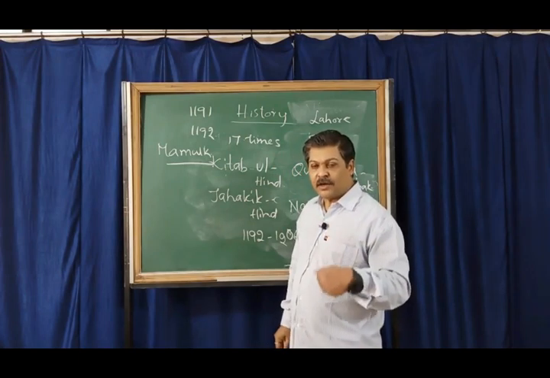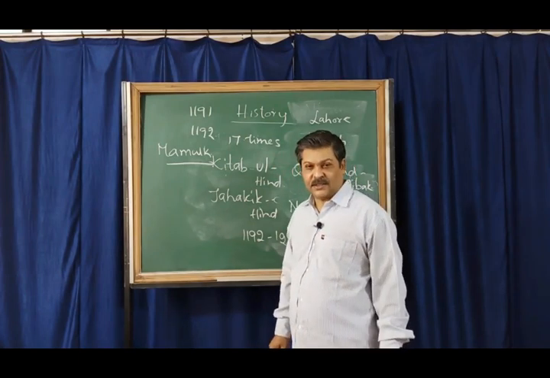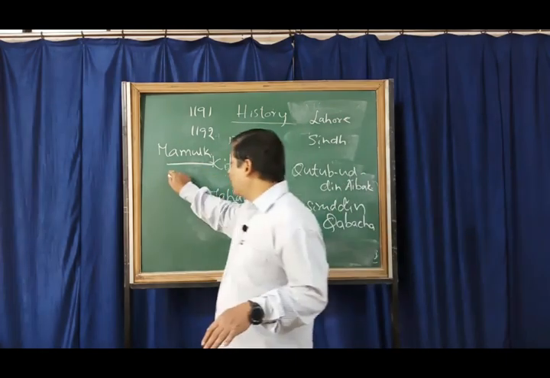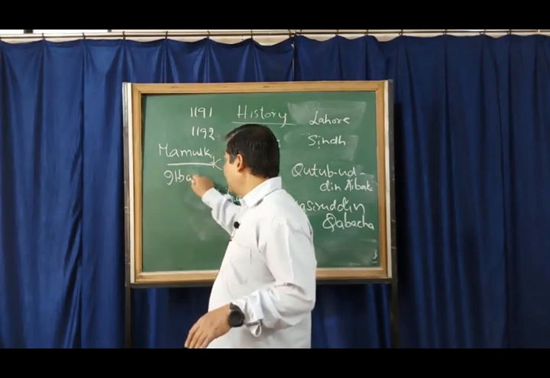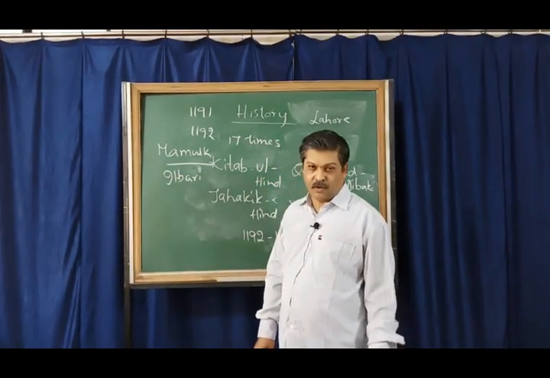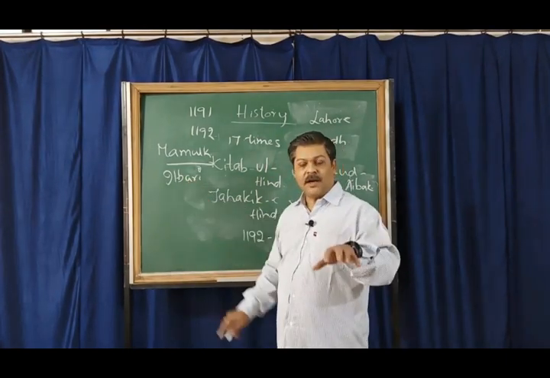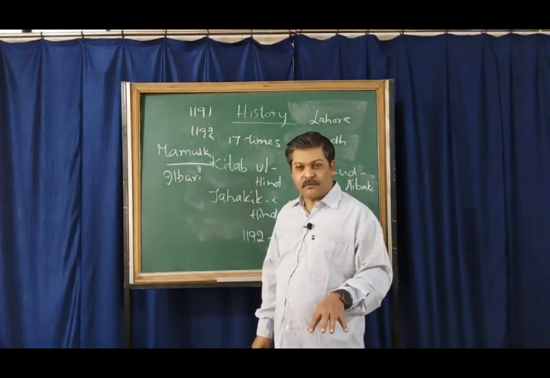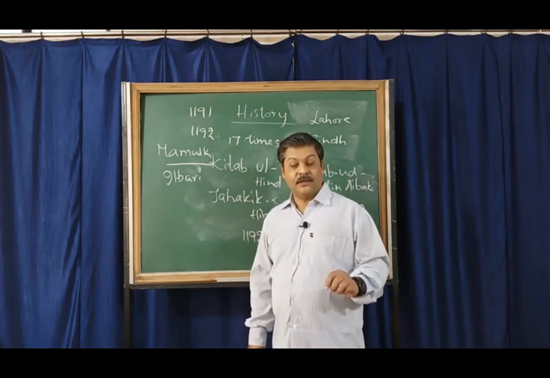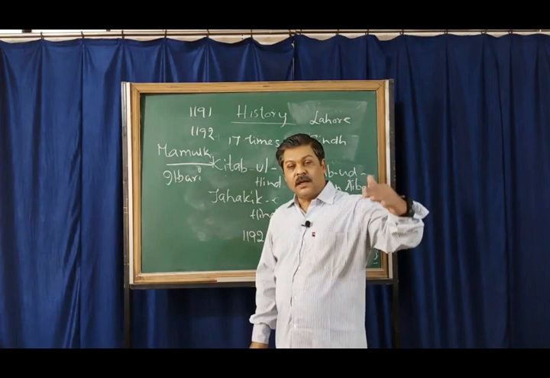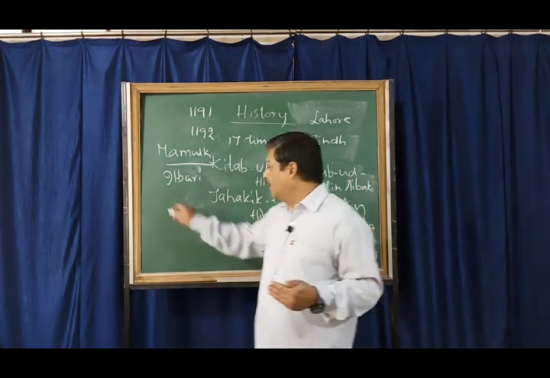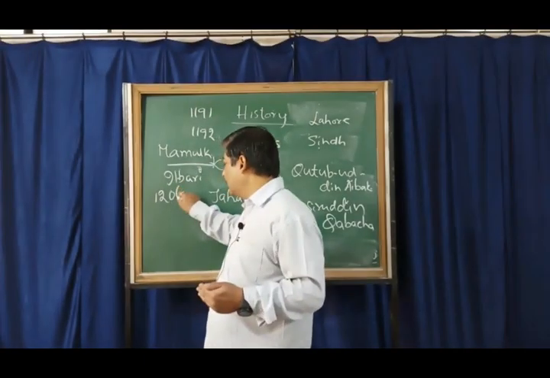So popularly we call it the slave dynasty, the first Muslim dynasty of India, also called the Ilbari dynasty. Ilbari was the community to which Aibak belonged. Aibak was the first Muslim ruler of India, and Lahore was his capital. This is how the Muslims invaded India and established their rule in 1206.